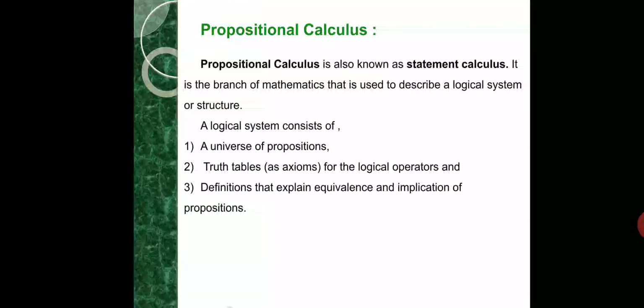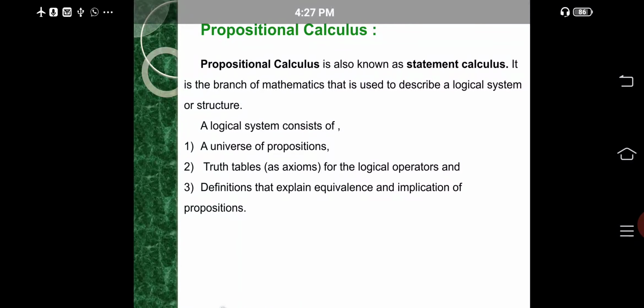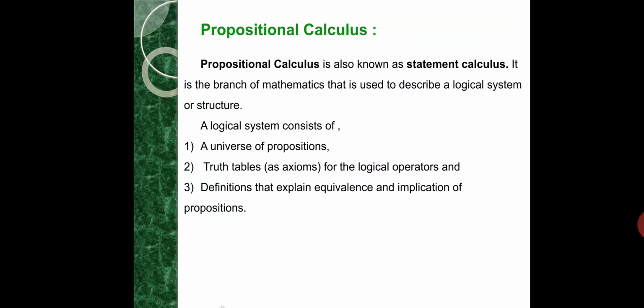In this propositional calculus, statements are atomic statements or compound statements. What is an atomic statement and what is a compound statement? A statement which cannot be subdivided is called an atomic statement. For example, 5 is less than 6. This is an atomic statement.